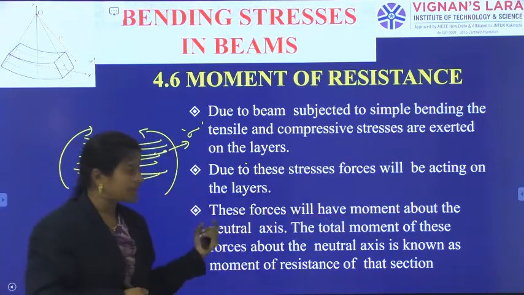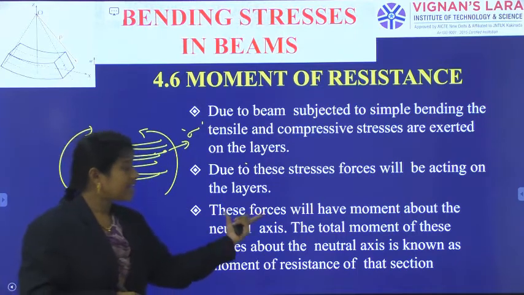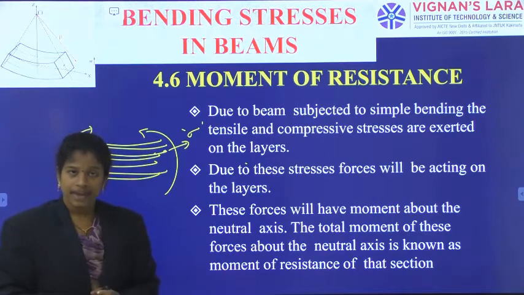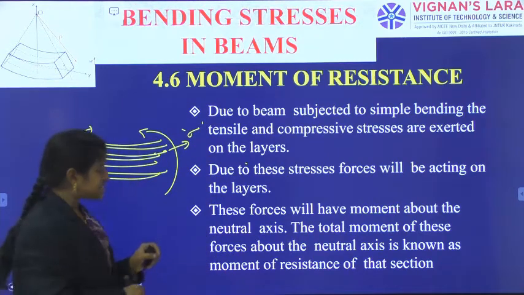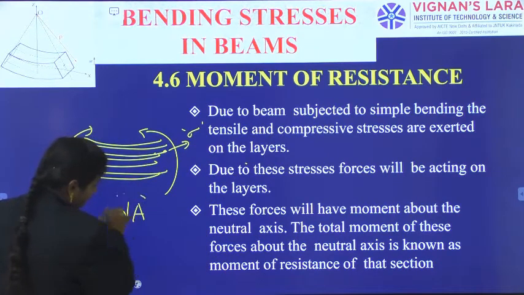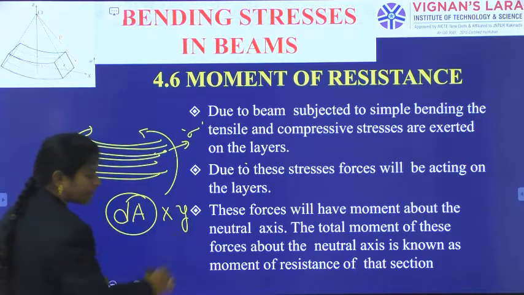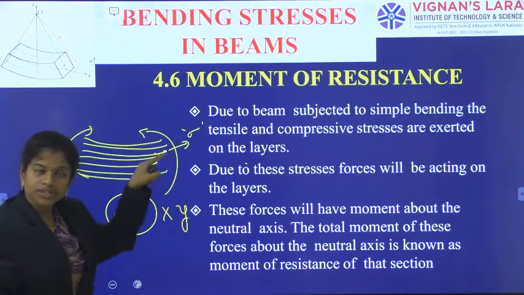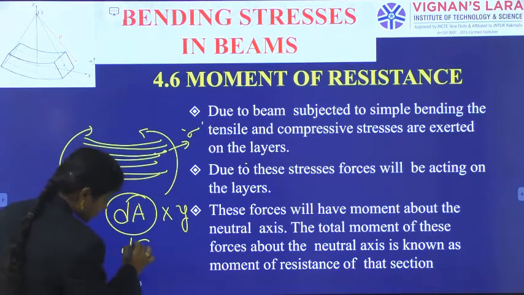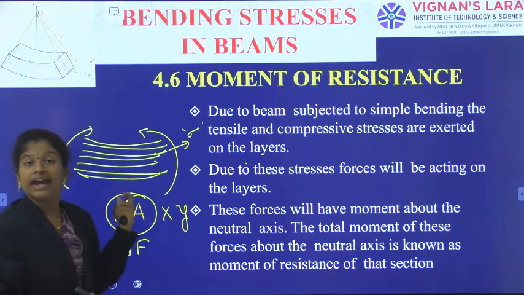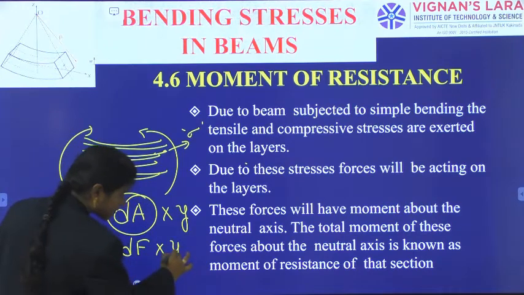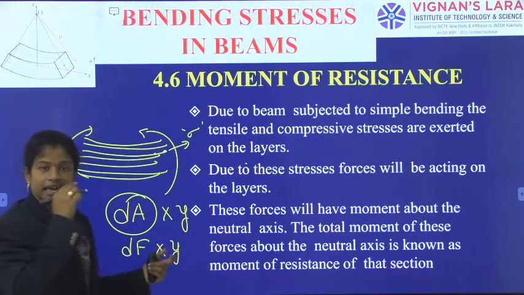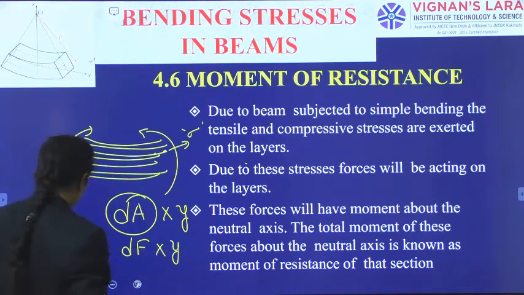Some forces are being exerted onto the layers, and these forces will have a moment about the neutral axis. As we have considered dA, we have considered the area moment for the layer. Now, there is a force in the layer. Some dF force is there in the layer, and this dF force has some moment about the neutral axis, when we consider any layer within a cross section.